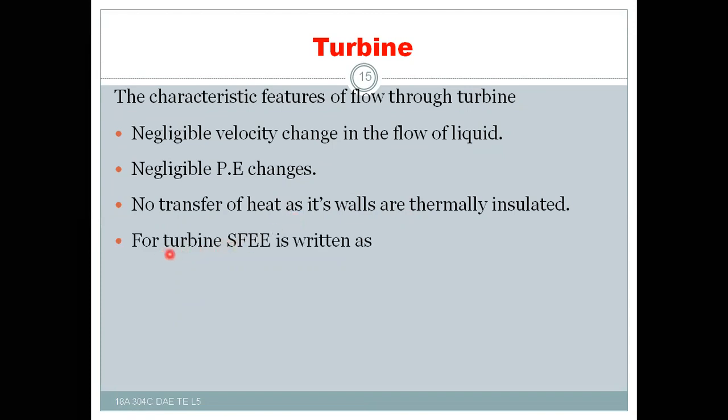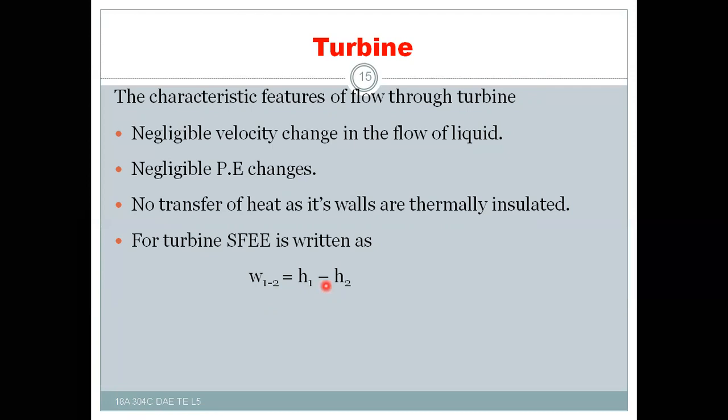Now, for the steam turbine, the steady flow energy equation is written as W1-2, the work done by the steam turbine, equal to H1 minus H2. That means the work is done by the steam turbine at the expense of enthalpy drop only.